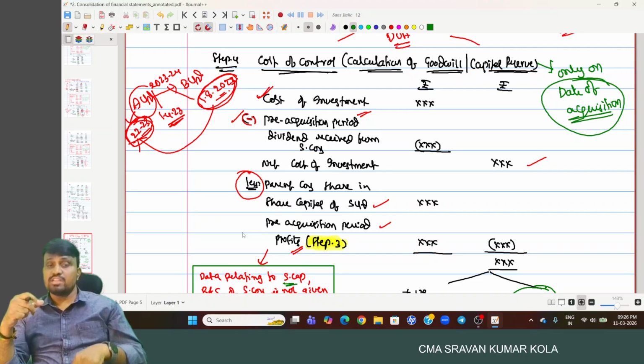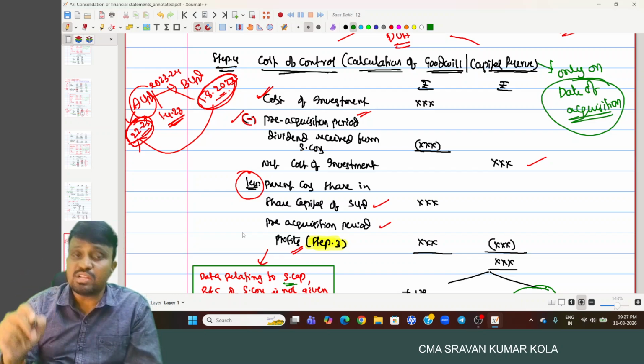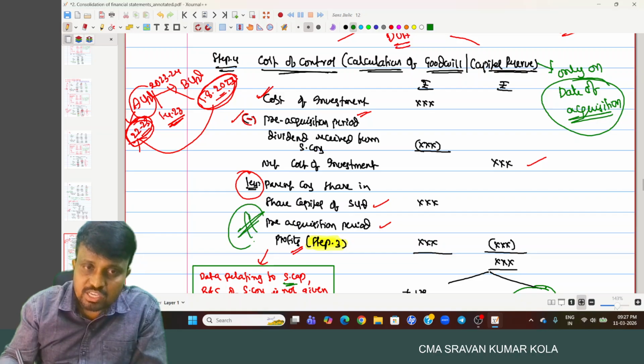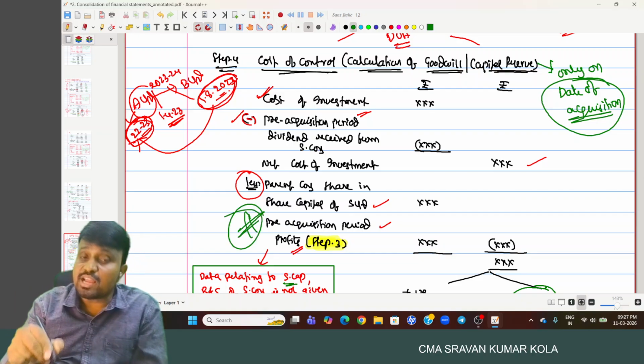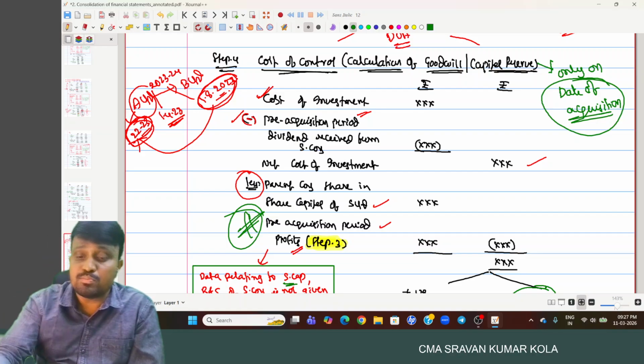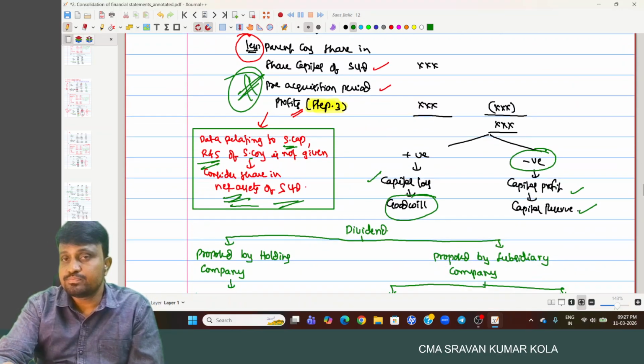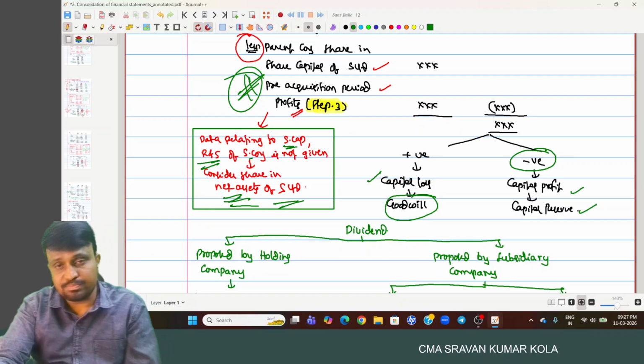Share capital of the subsidiary company and reserves and surplus of the subsidiary company on the date of acquisition. The reserves and surplus of the subsidiary company on the date of acquisition are called what? Pre-acquisition period profits. If the share capital and the reserves and surplus on the date of acquisition are not given in the problem, just simply take the net assets of the subsidiary company. I hope you understood step four.